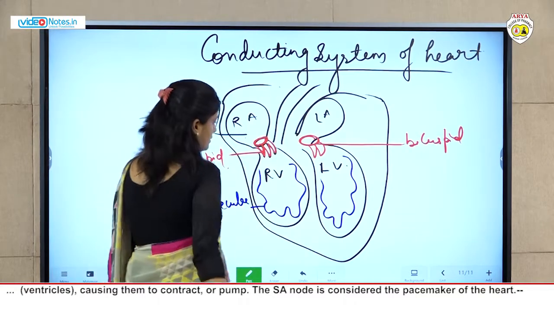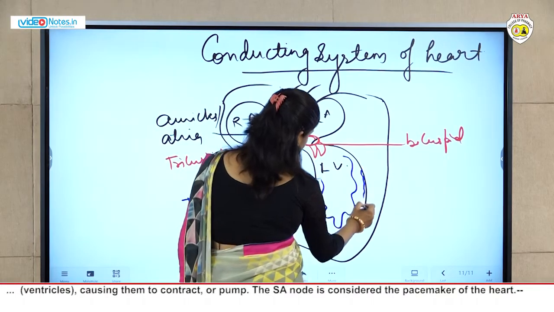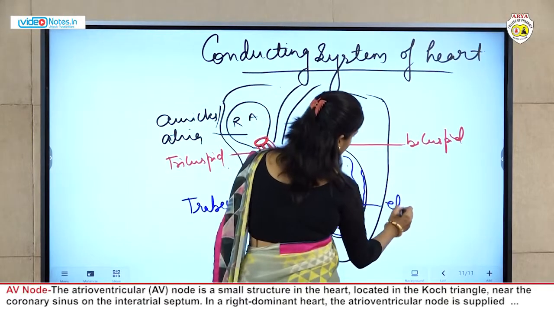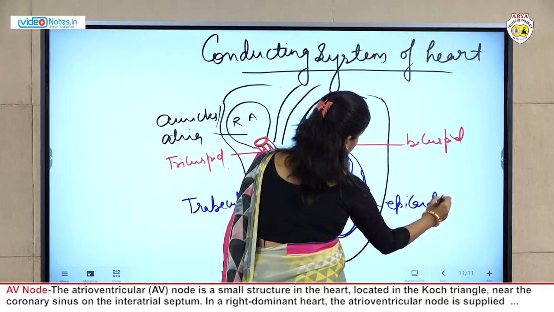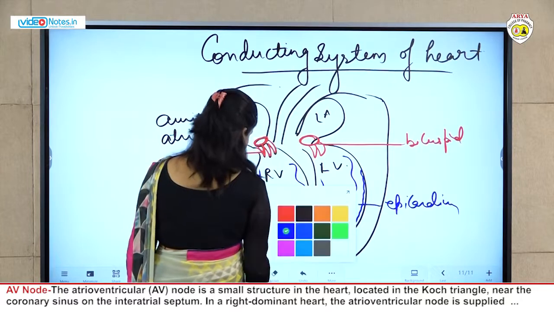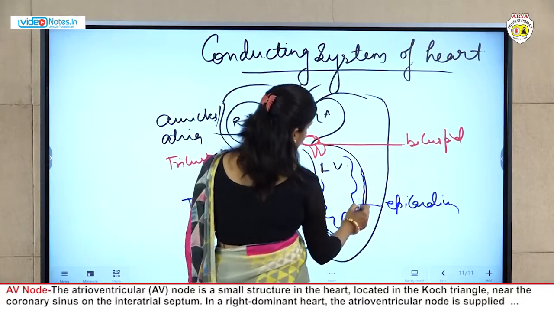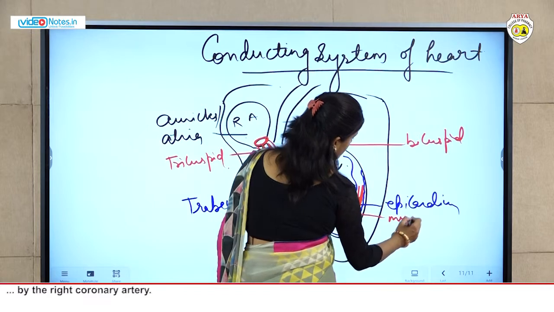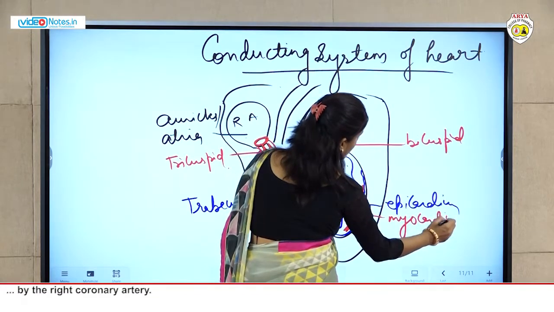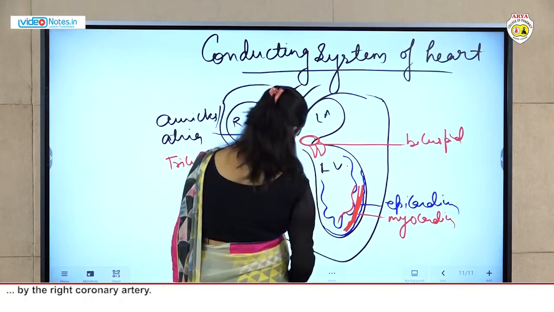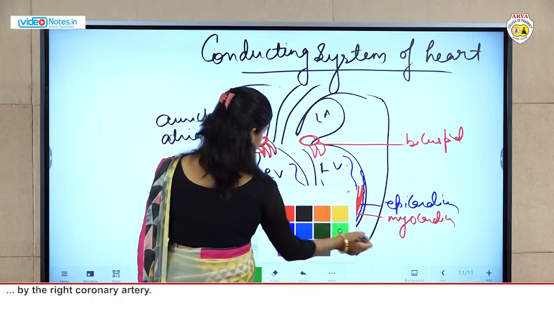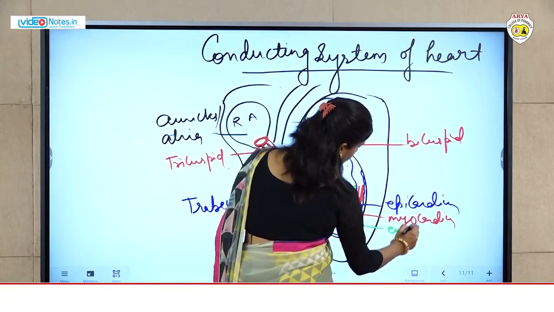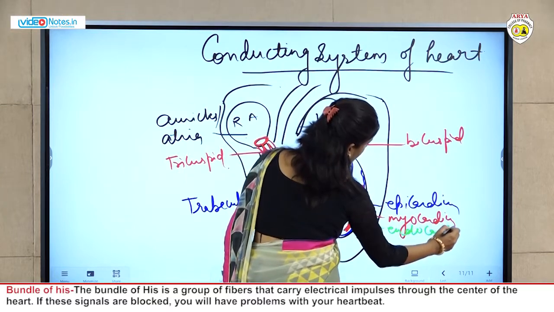Okay, these projections are there. Here there is epithelium, epicardium, and inside this, उसके बाद कौन सी लेयर होगी, मायोकार्डियम. Okay, myocardium, then endocardium. Three layers are there, we already know that.